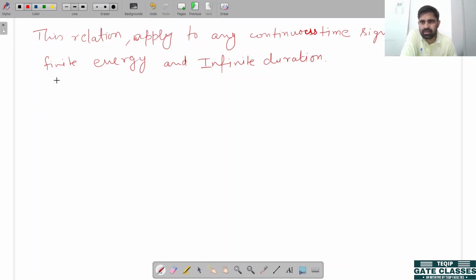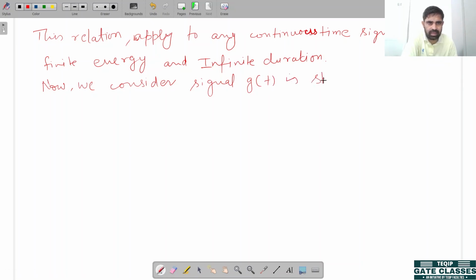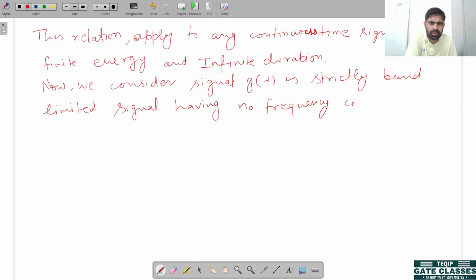Now we consider the signal g(t). Signal g(t) is a strictly band limited signal, having no frequency component greater than a frequency W hertz.